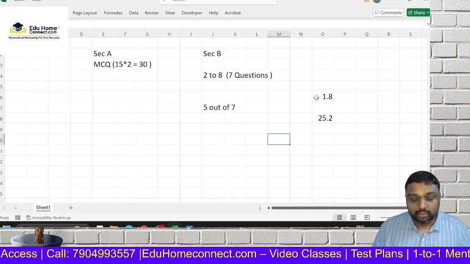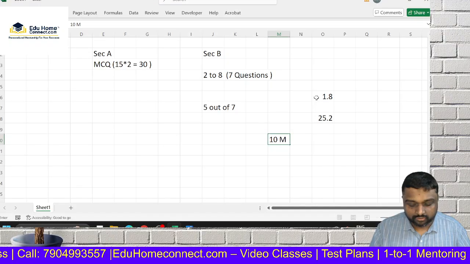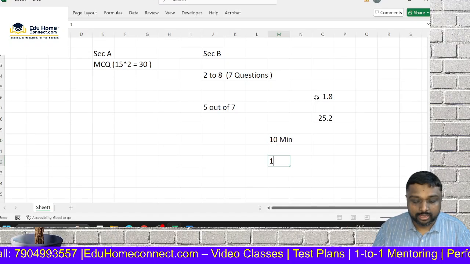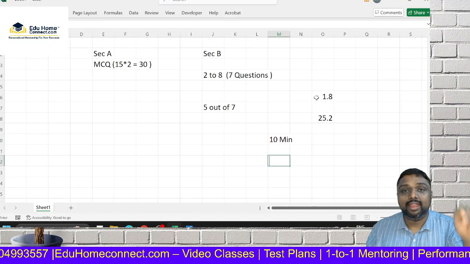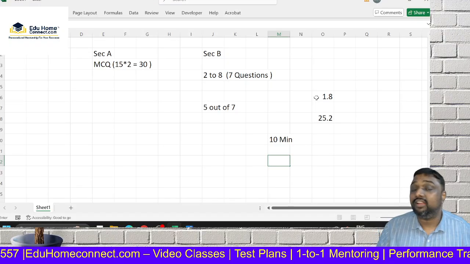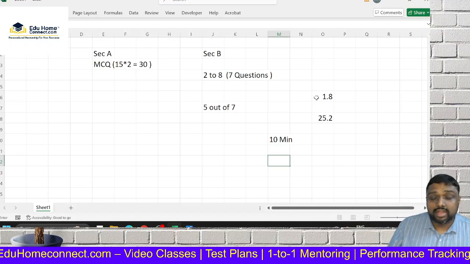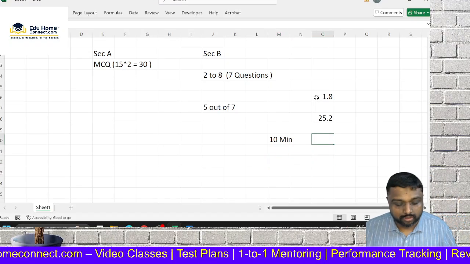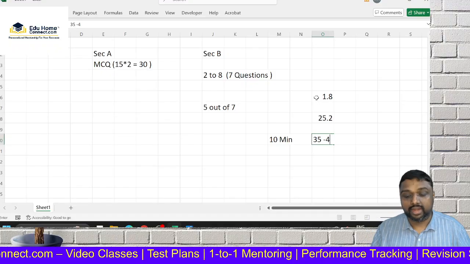But actually, if you take 10 minutes to 5 minutes for reading, the balance of 15 minutes is not enough because of calculator adding. I am using Excel, so I get it very fast. So the time may cost you around 35 to 40 marks. This will have a negative impact.